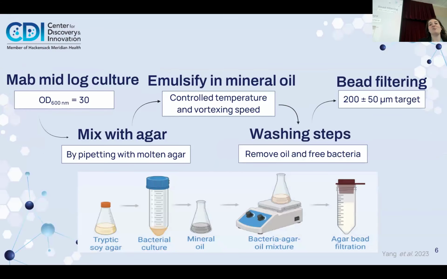So we prepared a pre-cultured Mycobacterium abscessus and proceeded to incubate in a roller bottle for 24 hours at 37 degrees Celsius to achieve the mid-log phase. The mid-log phase of OD600 ranges from 0.4 to 0.6. We estimated a mid-log phase of 30 by spinning it down to make a concentrated culture.